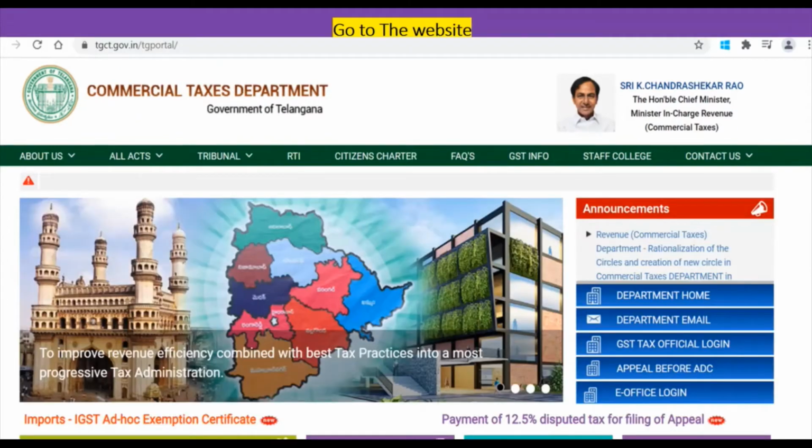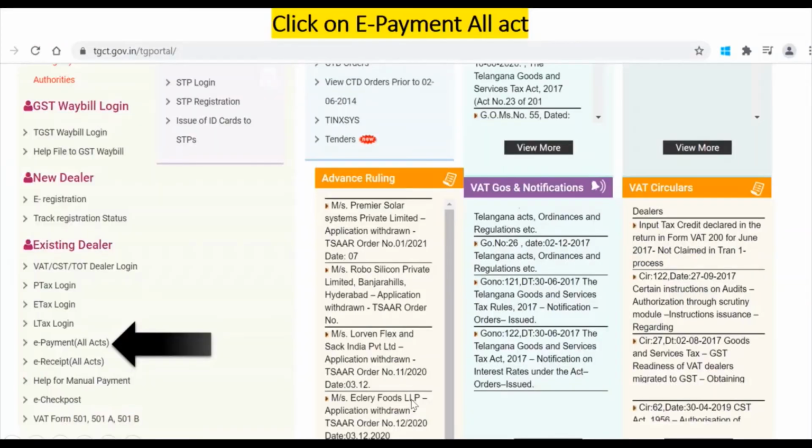Now for making PTEC or PTRC payment, we need to go to the tgct.gov.in website. Then the window will be like this. This is the window. Then just scroll down the page. Then you will see the below page. Here you need to click on e-payments all acts.